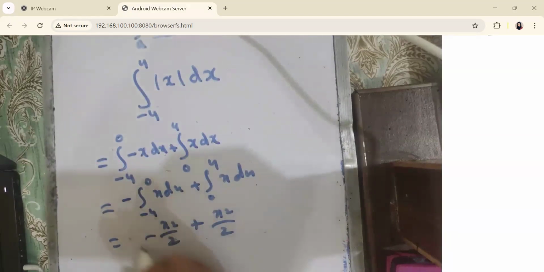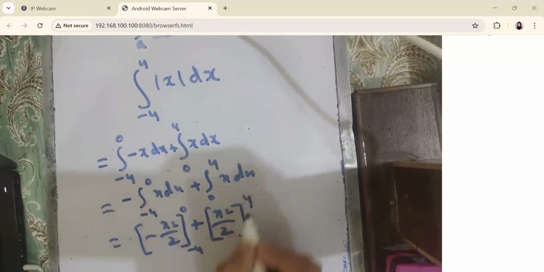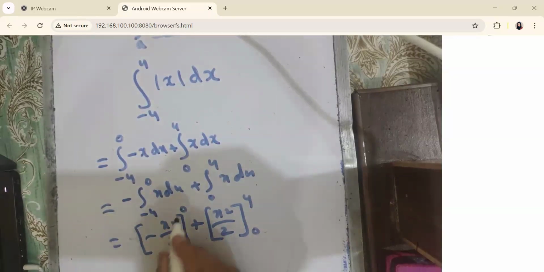We cannot write them in a combined limit because this integral has limits from minus 4 to 0 and this has limits from 0 to 4. Is it clear? I cannot write a single limit of integration because they are defined for different limits of integration. Yes, ma'am.